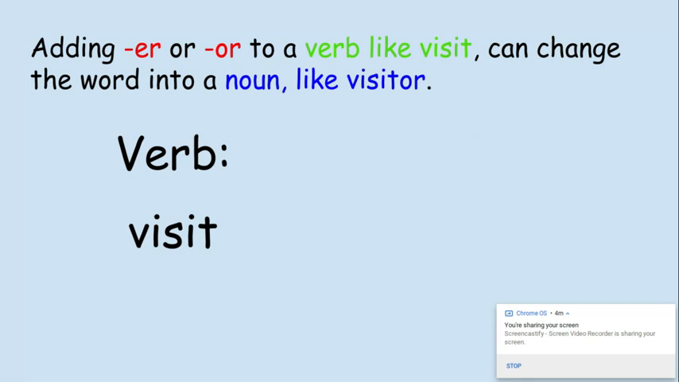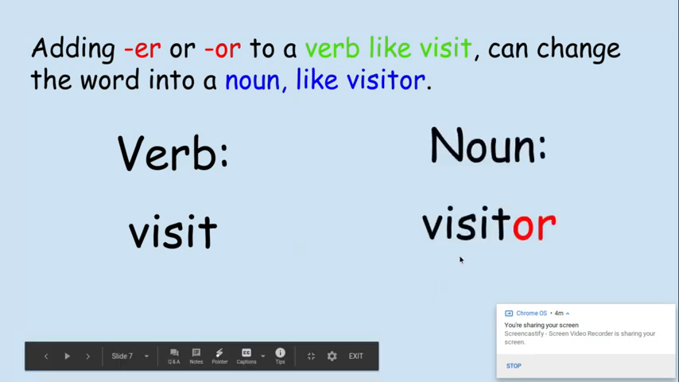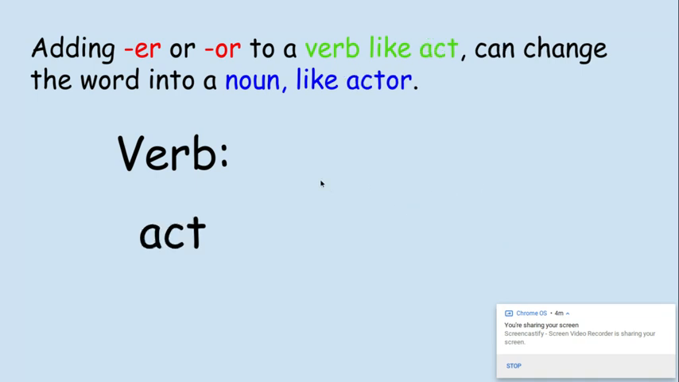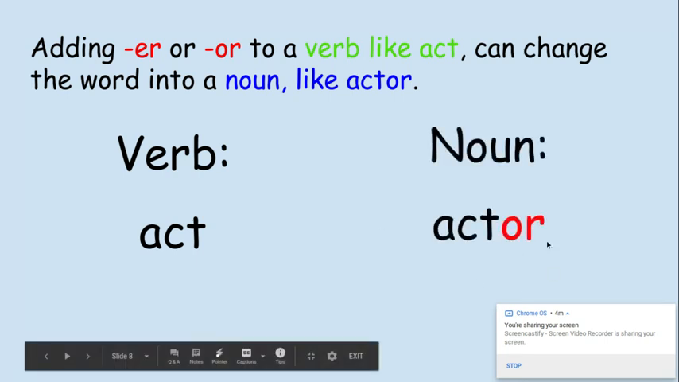The word is visit. Now, someone who visits becomes a visitor. Now, in the word visitor, we don't add ER, we add the OR, visitor. From a verb, the action, to the noun, the person. Someone who visits is a visitor. Now we have the verb act. Now, someone who acts, which is the noun, is an actor. We added OR to the suffix.